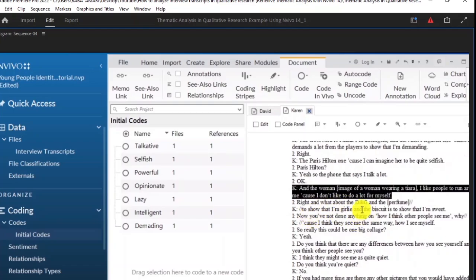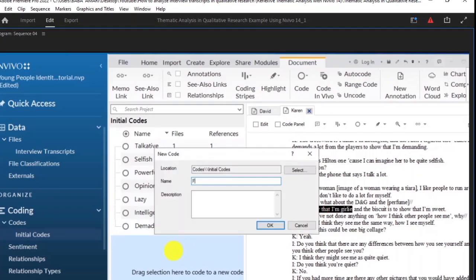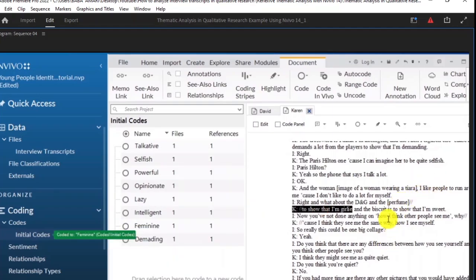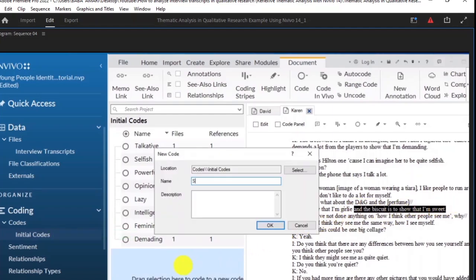Interviewer: Right, what do you do about the D&G and the perfume? Karen: To show that I'm girly, and the biscuit is to show that I'm sweet. So to show that I'm girly, we can code that again with a latent code. We call this feminine. And the biscuit is to show that I'm sweet. We can code that using the semantic code, which is sweet.